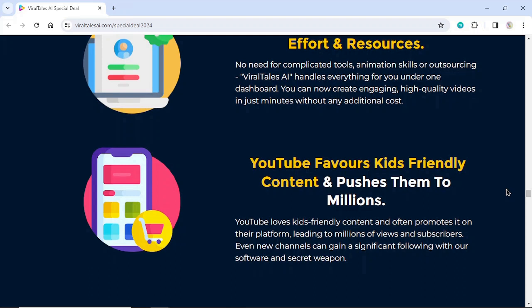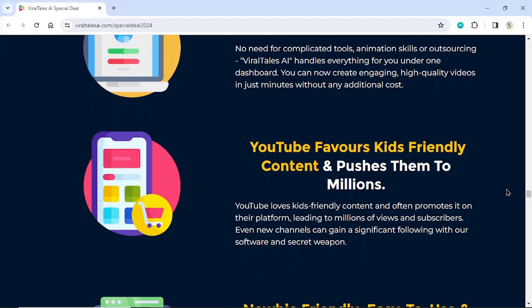YouTube favors kids-friendly content and pushes them to millions. YouTube loves kids-friendly content and often promotes it on their platform, leading to millions of views and subscribers. Even new channels can gain a significant following with our software and secret weapon.